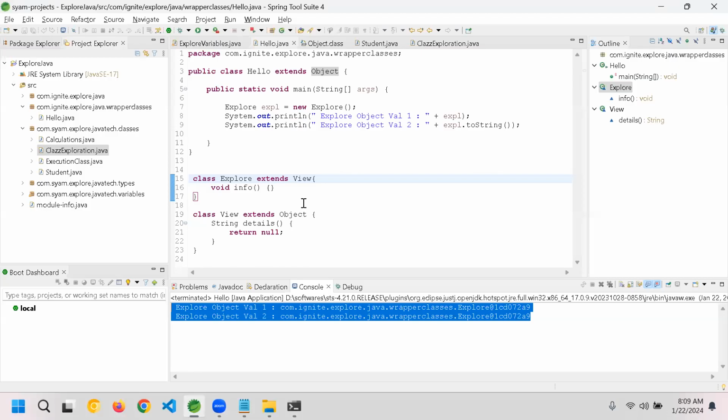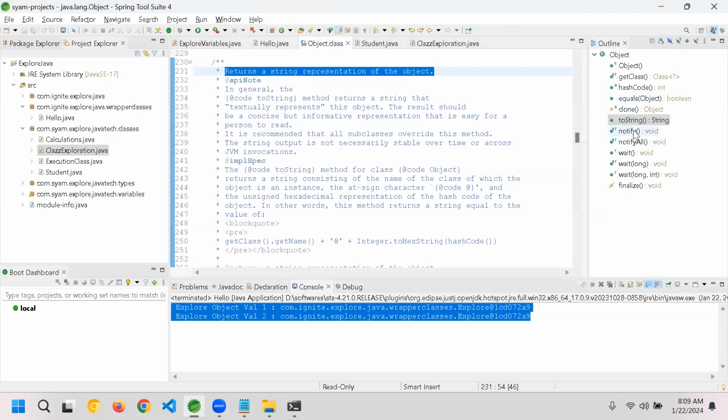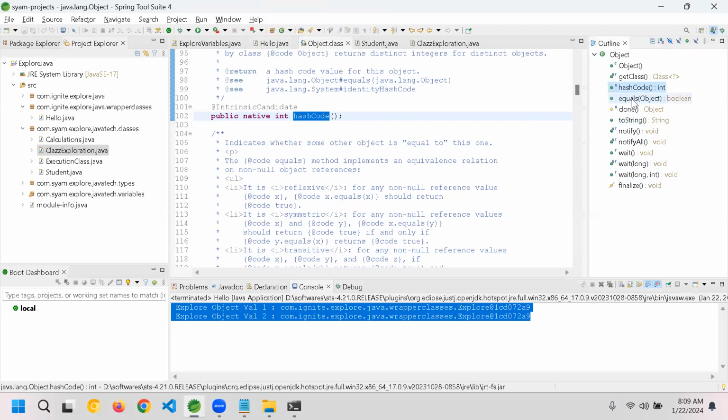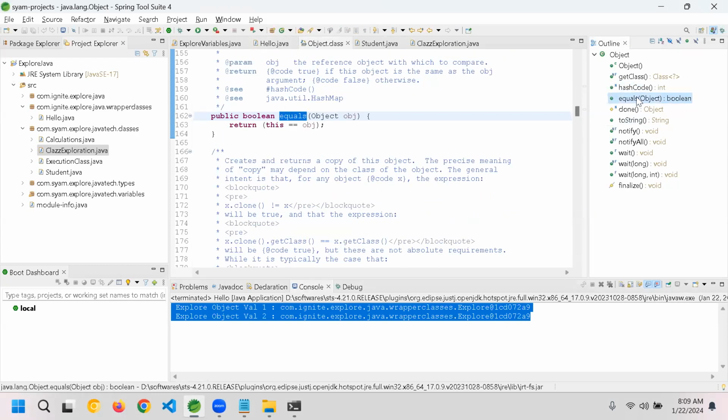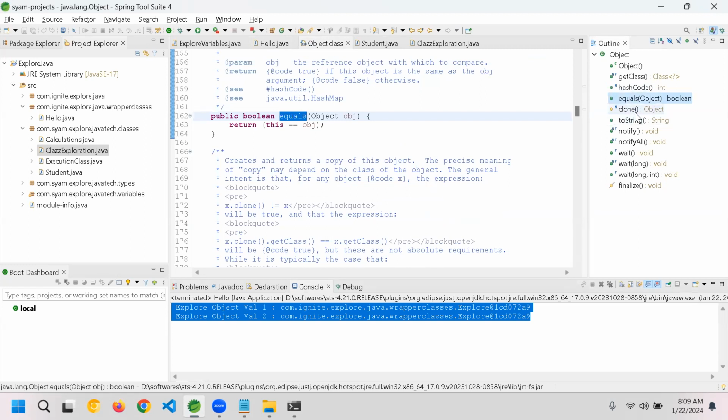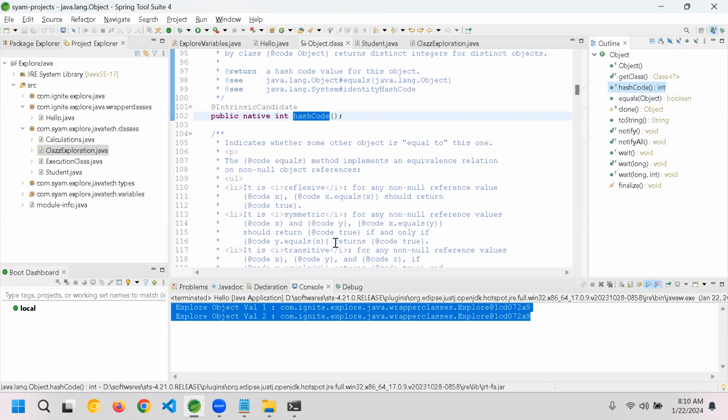Okay. So now coming back here to the Object class, we discussed notify and wait, because all of these things are related to threads. We will understand them when we compare concurrency. toString we understood. Now, equals and hashCode. There are two methods called equals and hashCode. Do you see here there is equals and hashCode? This is equals, I have highlighted, and hashCode.